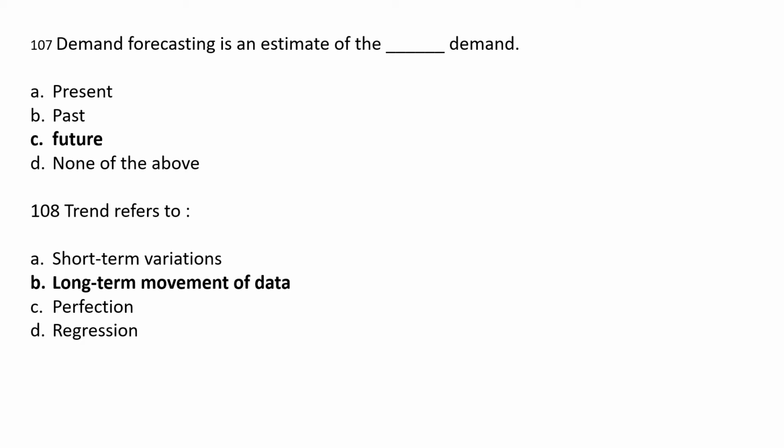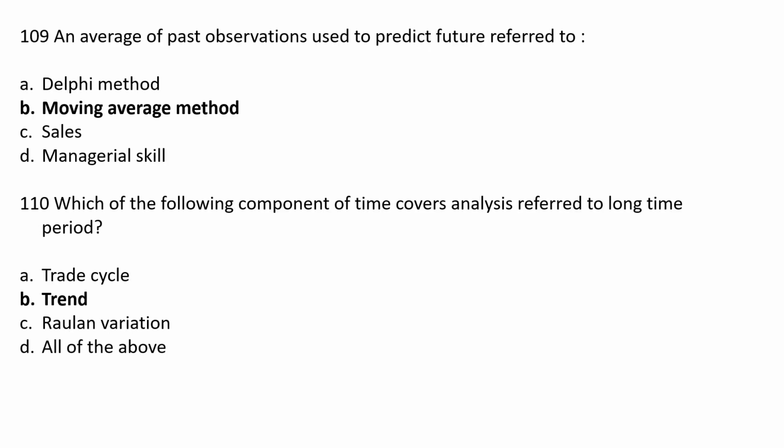Trend refers to option A short-term variation, option B long-term movement of data, option C perfections, option D regression. The correct answer is option B long-term movement of data. An average of past observation used to predict future is referred to as option A Delphi method, option B moving average method, option C sales, option D monarchical scale. The correct answer is option B moving average method.